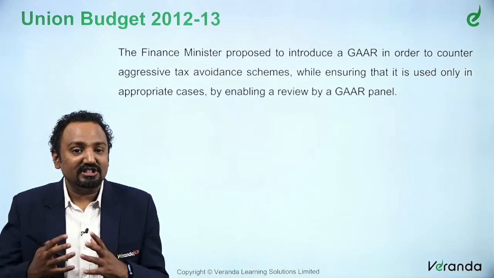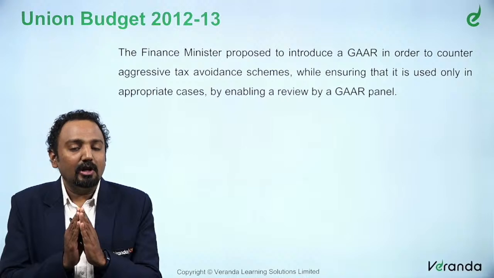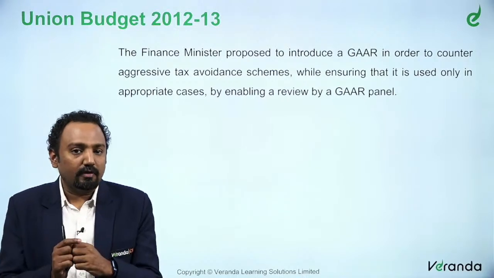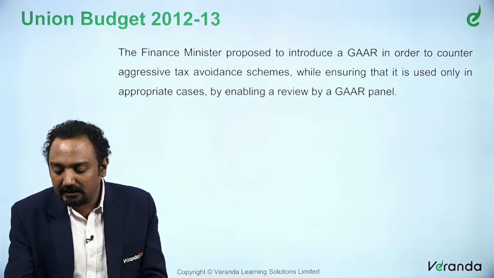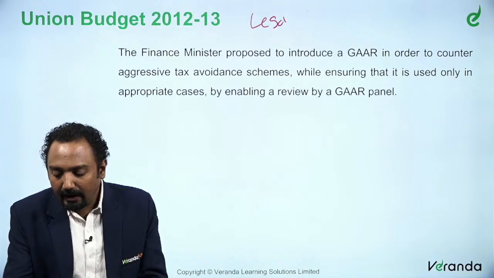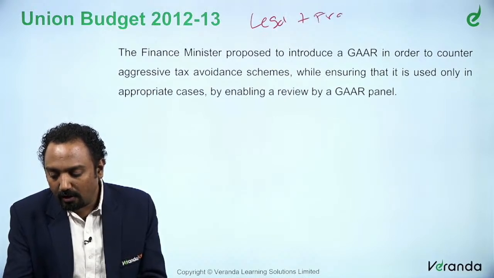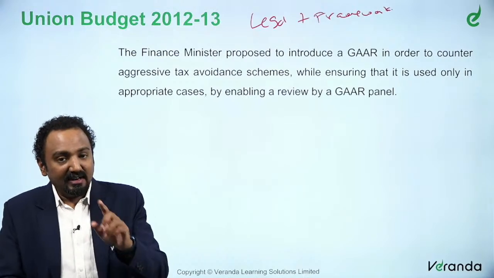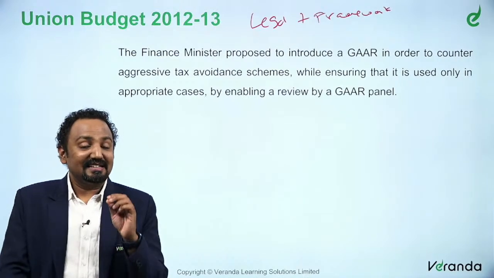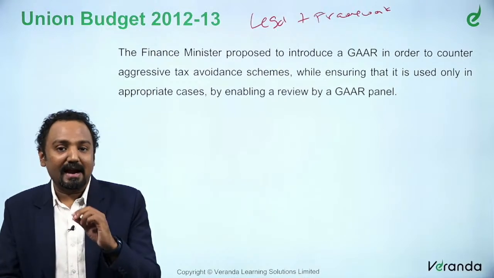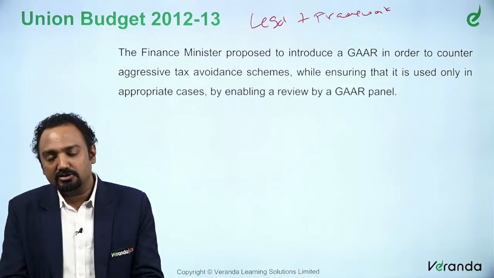That was the intention behind it, though it is completely legal, within the framework of law. Please understand, it is completely within the framework of what the Income Tax Act proposes, but still taxes are evaded. It is a clearly planned activity to see that taxes are evaded.